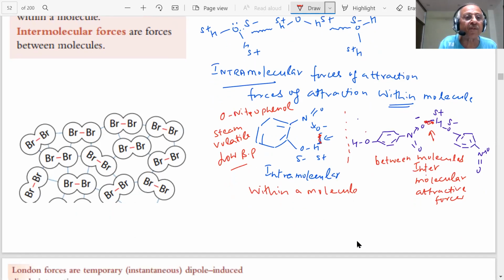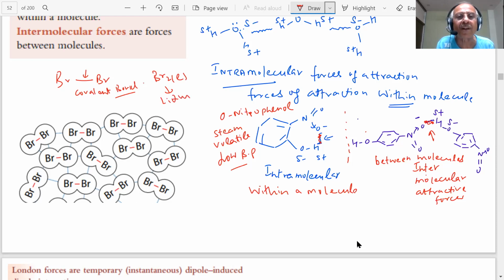Here we are showing, see within this Br2, how Br2 is formed, student. You have seen there is a covalent bond. This is a covalent bond. And you know Br2, bromine, is a non-metal which is a liquid, student. You know about it? Bromine exists in liquid form. Why? Now you can see here we have shown this is one Br, this is the other Br. So there are inter-attractive forces between these molecules of Br2, which we call attractive van der Waals forces.